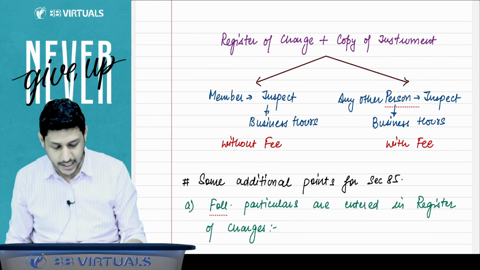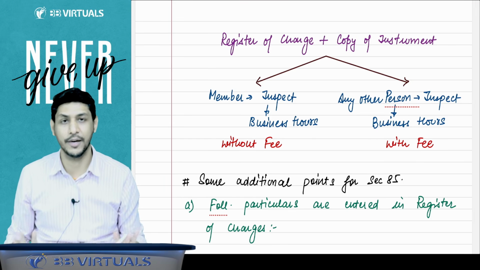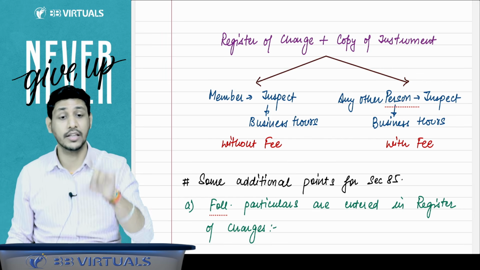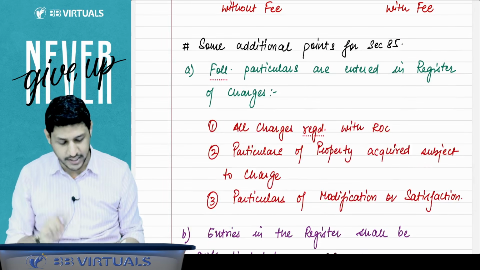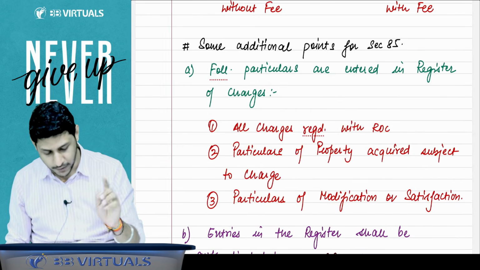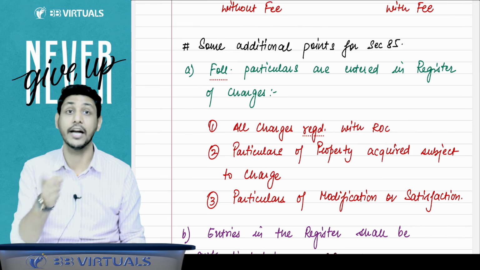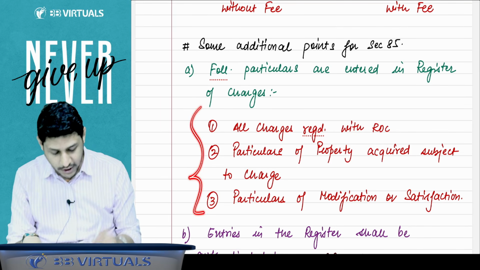Now, the register of charge and that copy of instrument, members can inspect during business hours without any payment of fees. They can freely inspect, and any other person can inspect during business hours, but they have to pay the fees as well. Some important additional points you also have to remember. First, the following particulars are to be written in the register of charges which is maintained by the company. When the company maintains the register of charge, you have to write down these points.